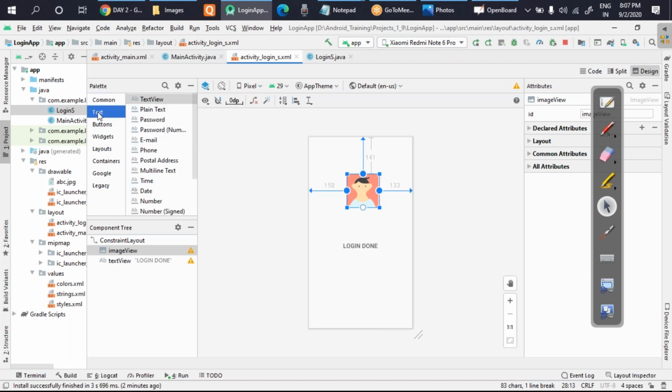Okay, you're talking about this. Are you talking about this? Okay, in the attributes, you're talking about two text.